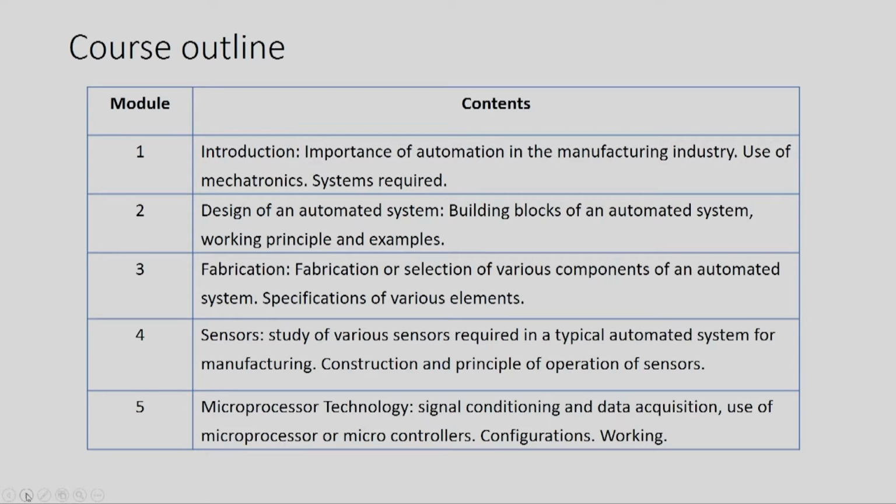In the next module, that is module 4, we will be studying various sensors which are used in an automated system. Their construction and principle of operation will be discussed. In module 5, we will be studying the microprocessor technology that is used in the automated system. So, various details related to signal conditioning, data acquisition will be studied.